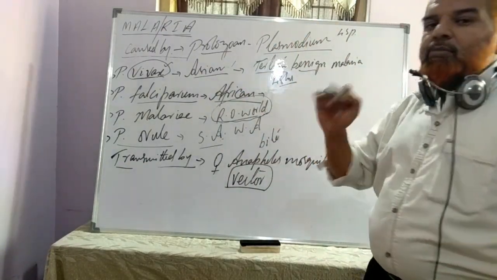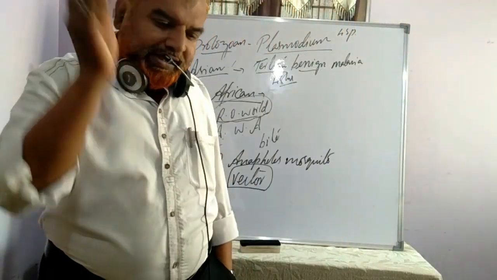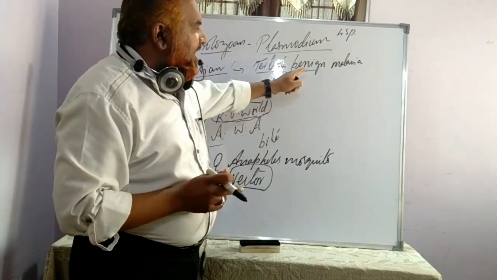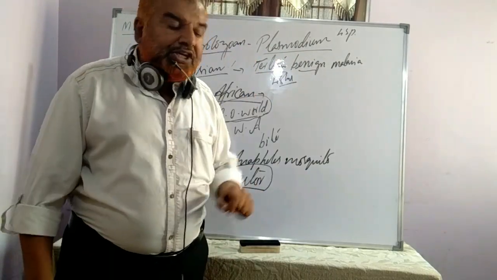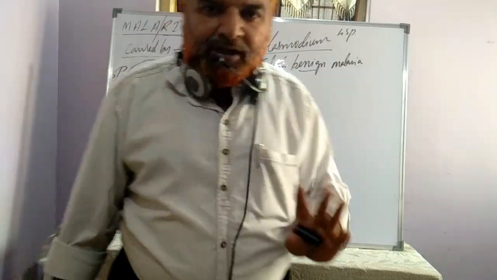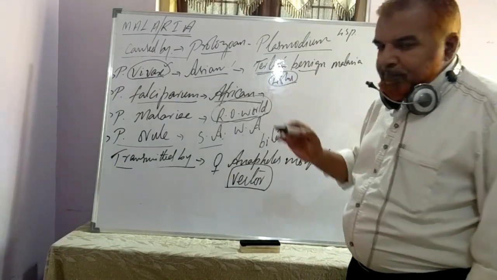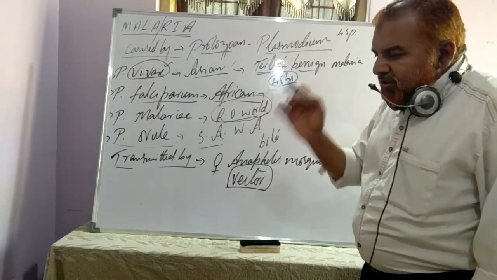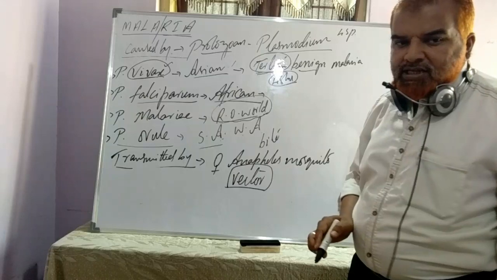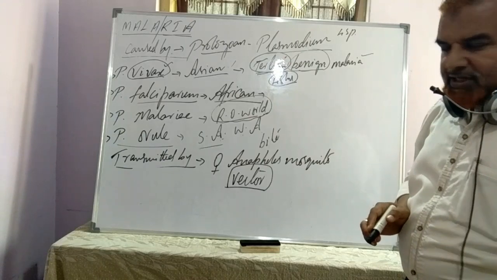Benign means harmless. We'll talk about benign and malignant when we go to the next topics in the same chapter, that is cancer, benign tumor, malignant tumor. So here benign refers to harmless, a curable malaria. It is treatable, and the patient can survive. So tertian, after 2 days of gap: first day there were symptoms, second and third day no symptoms, fourth day again there are symptoms. Hence such a malaria is known as tertian benign malaria. Clear? I hope it's clear.